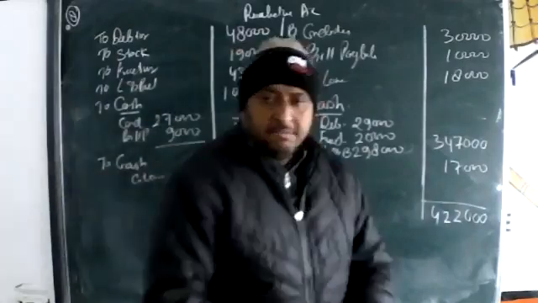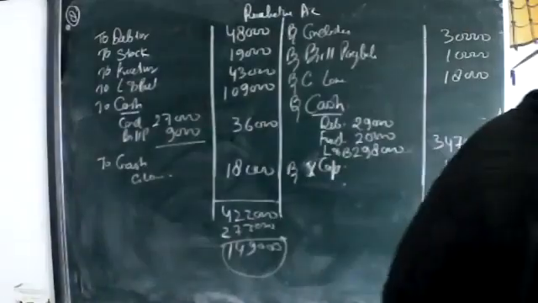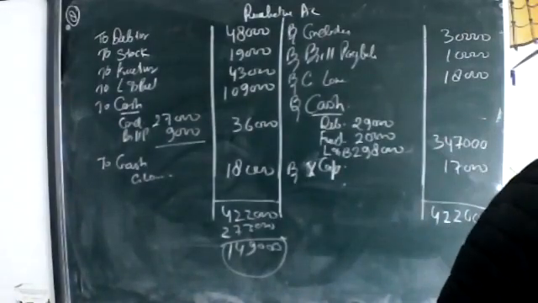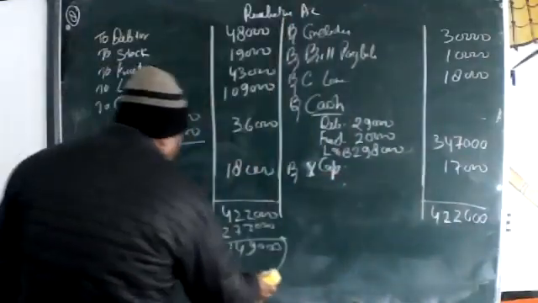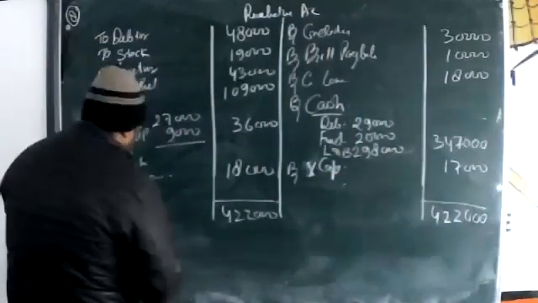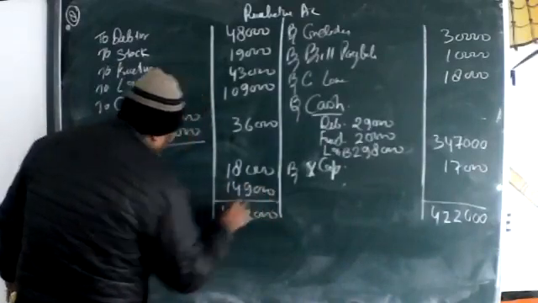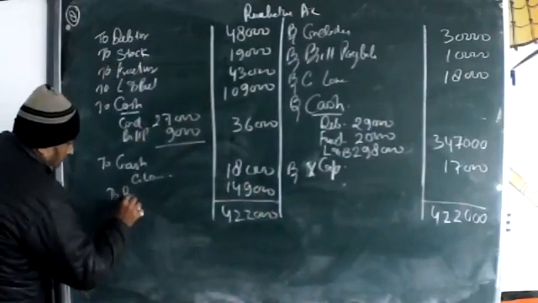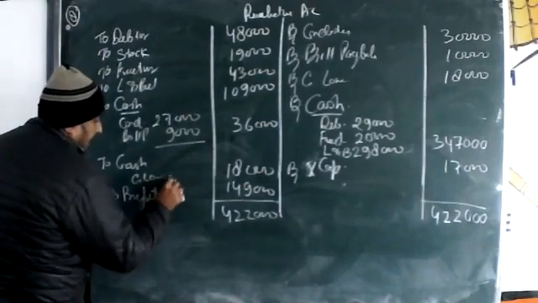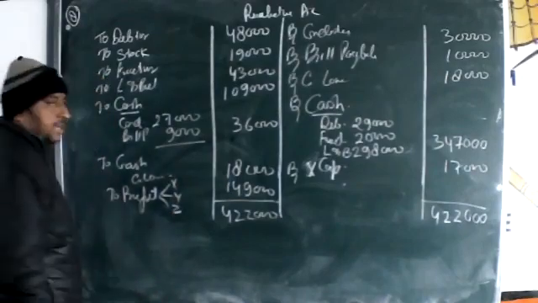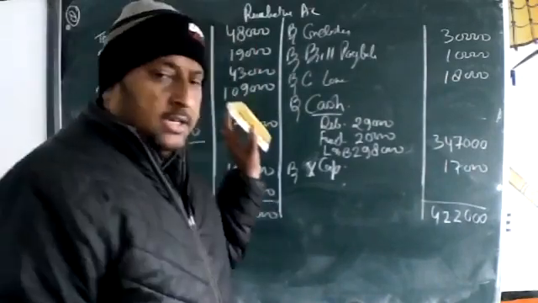The difference is coming. Profit will come, beta. What amount has come? Profit is 1,49,000. Just put here to profit 1,49,000, which will be distributed among partners X, Y, and Z in their profit sharing ratio. Okay, this is the realization account.